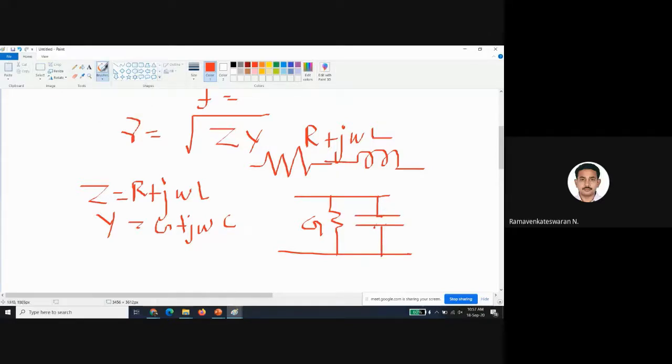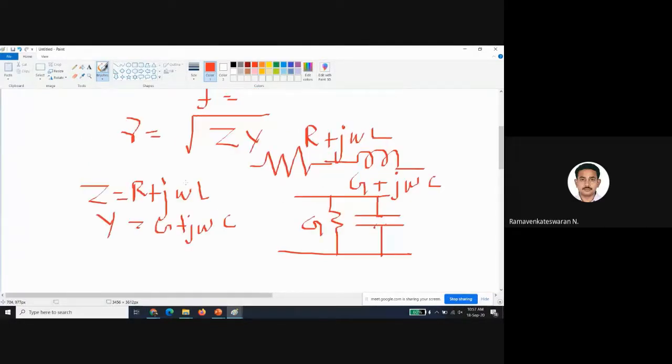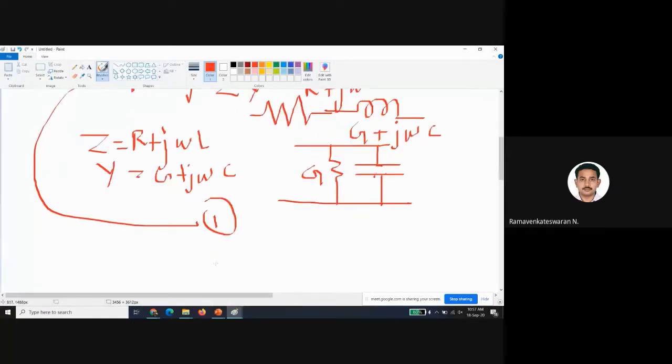This is G plus j omega C. This is a parallel, so I can say it's admittance Y. So let us take this equation, this is 1 and 2. What is Z naught? With the same analogy, I can write Z by Y.